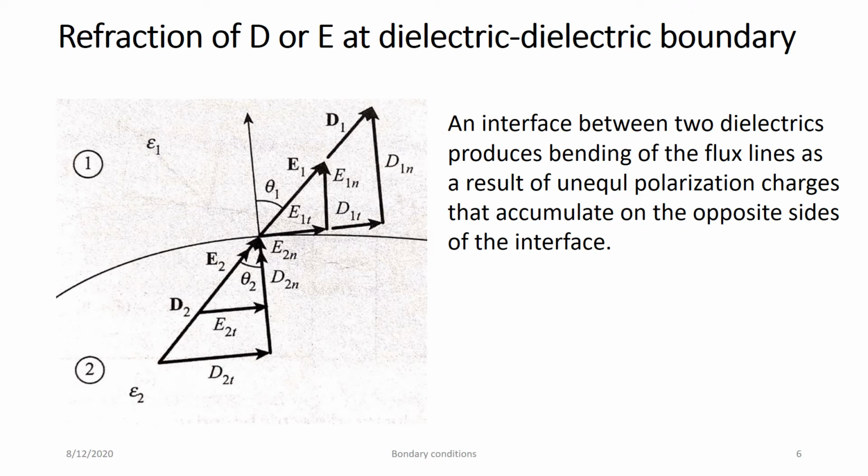Then if you consider E2, theta 2 is the angle made with the z axis again. So we require to find theta 1 and theta 2, and sometimes the problem may ask for the angle made with the tangent. That time, using trigonometry, you have to find the angle, that is 90 minus theta 1.